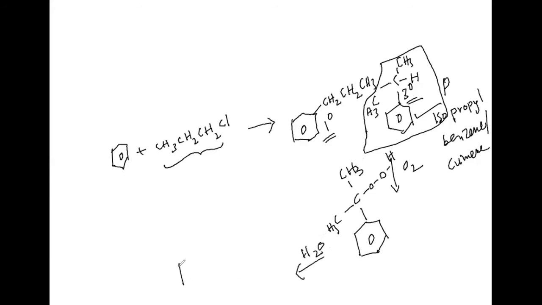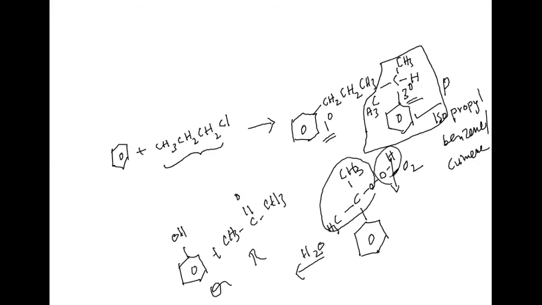This on hydrolysis gives phenol plus CH3 C double bond O CH3. This is Q and this will be R. Consider this complete thing as one product, and the OH attached to this benzene ring gives phenol, and acetone. It is a commercial method of preparing phenol. Here P is isopropyl benzene, which is cumene, Q is phenol, and R is acetone.